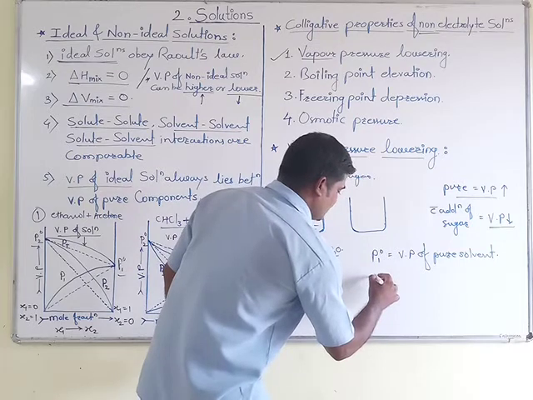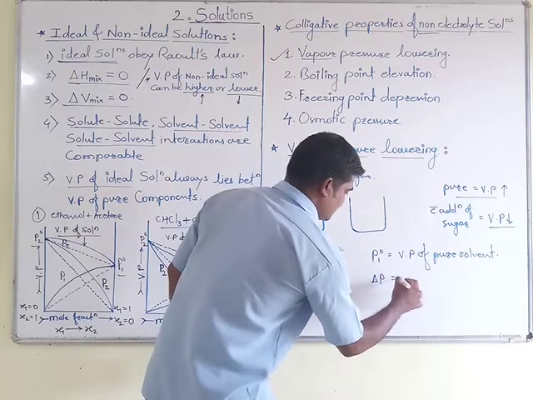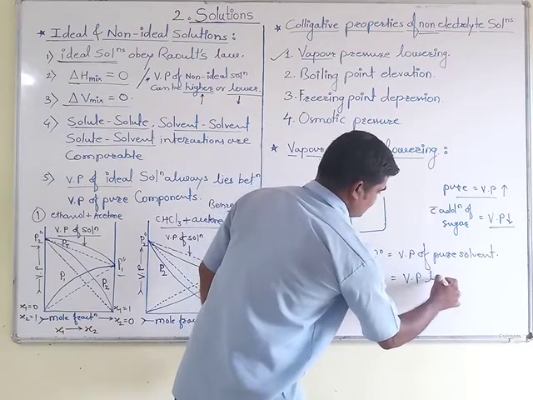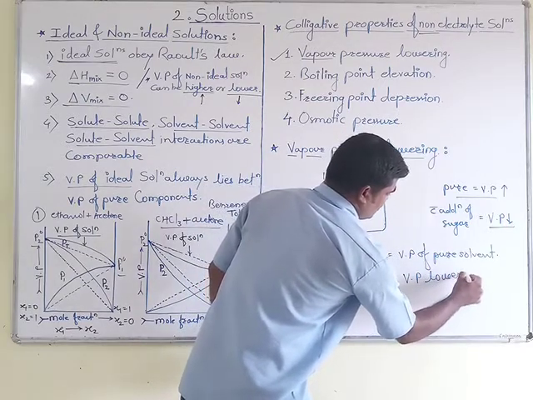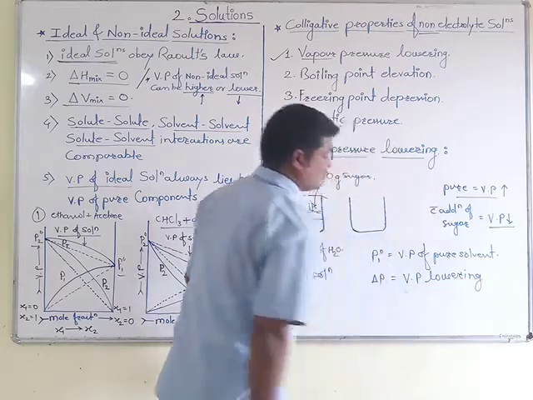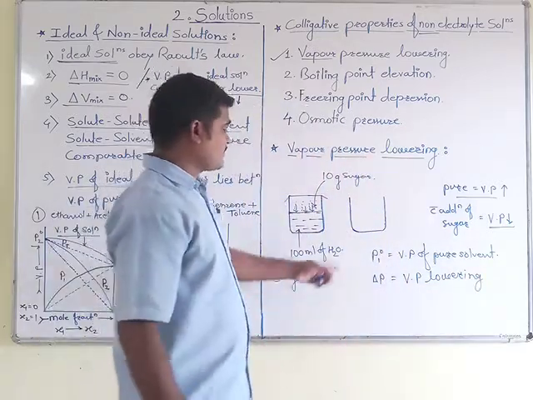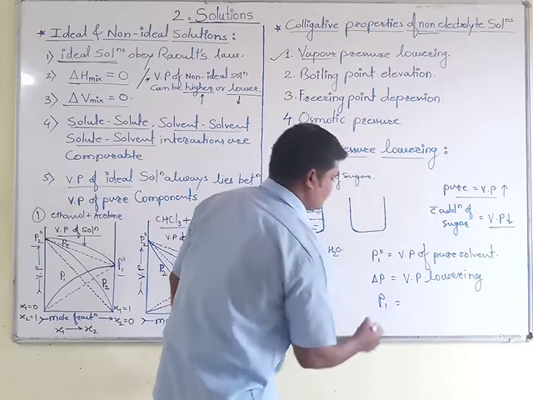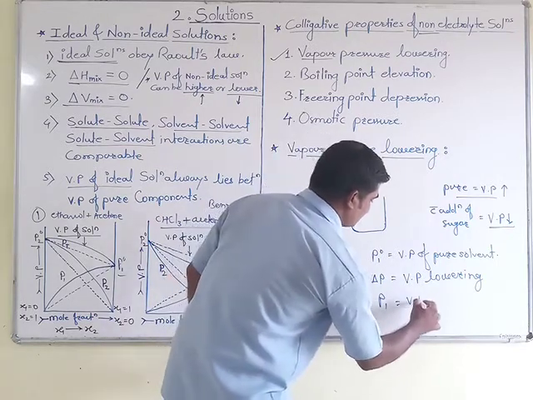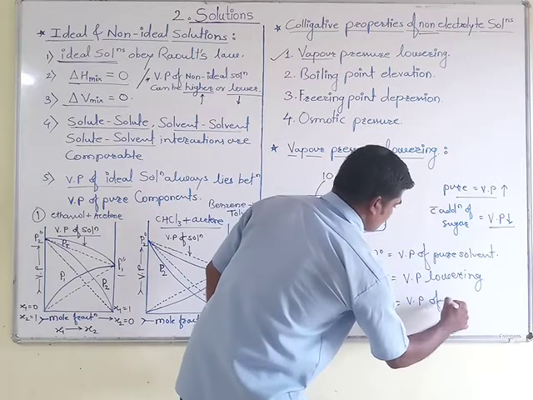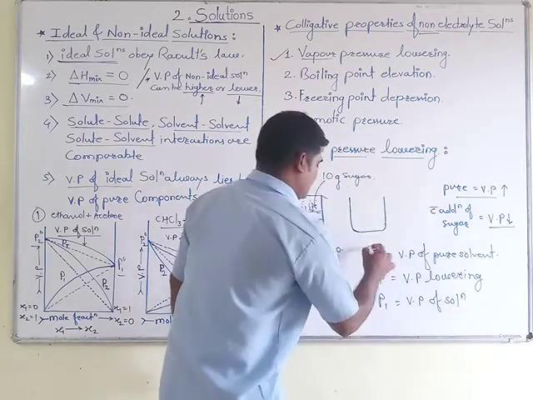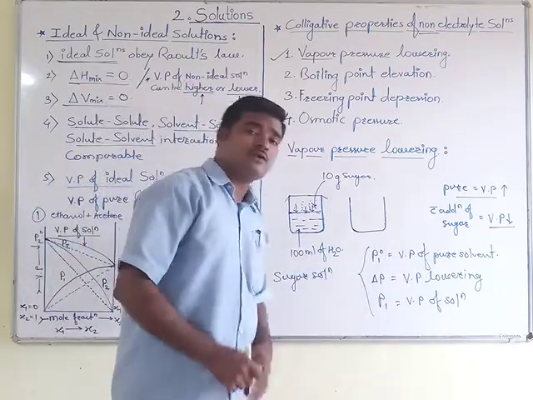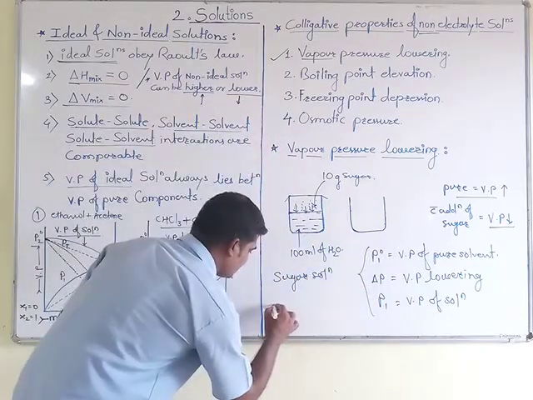That vapor pressure lowering we denote with the letter delta P. This is called vapor pressure lowering, or lowering of vapor pressure. And the other component, P1, is the vapor pressure of the solution. By understanding all these factors, we can determine the lowering of vapor pressure, delta P.